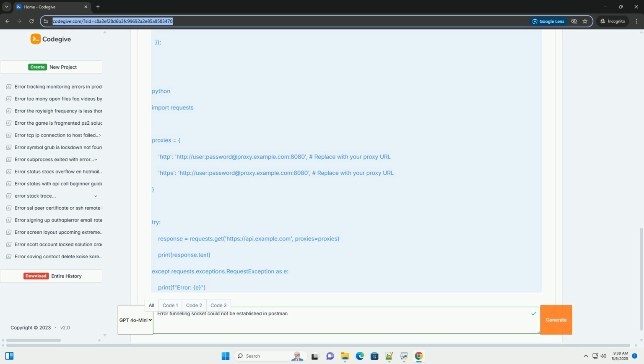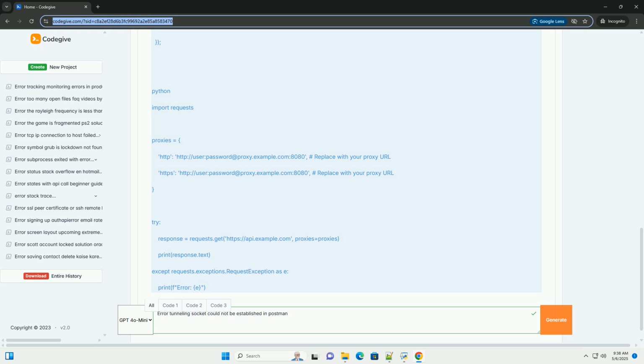Use Postman Interceptor. The Postman Interceptor is a browser extension that can capture HTTP requests directly from your browser and send them to Postman. This can be useful if you're having trouble with Postman's proxy settings. It bypasses Postman's main application entirely. Use a cloud-based API testing tool. Several cloud-based API testing tools don't require you to configure a proxy server. These tools run in the cloud and can access APIs directly.